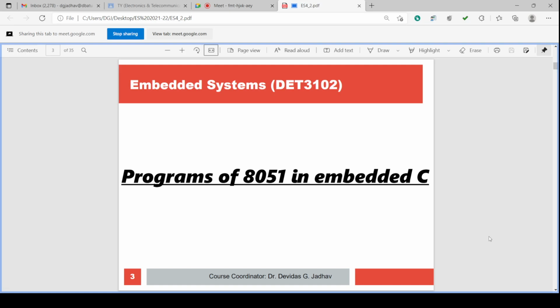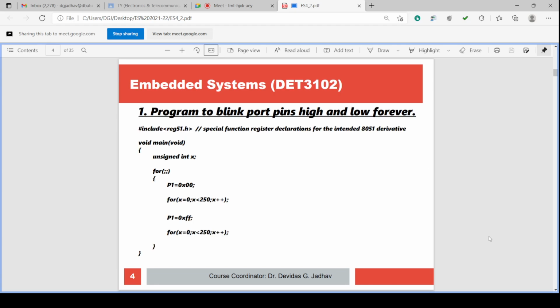Once you learn both the things, then we can write these programs into Keil Microvision 5 and execute. Okay. So let us start with the programs in 8051 in embedded C. So this is the first program, to blink port pins high and low forever.